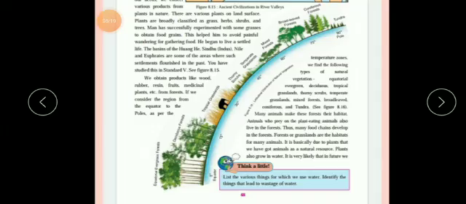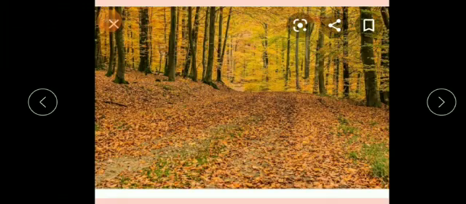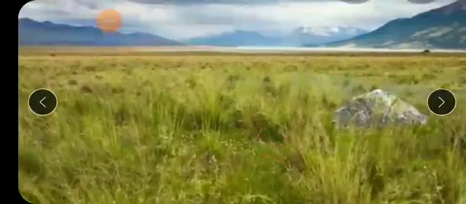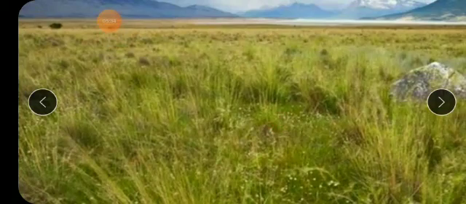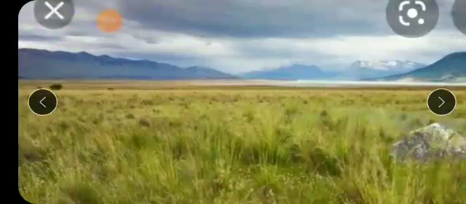Let's see the next one. After thorny scrubs, you get the temperate grasslands. Let's see the speciality of temperate grasslands. You will see only grass, and very few trees.